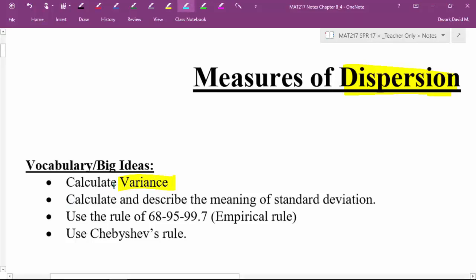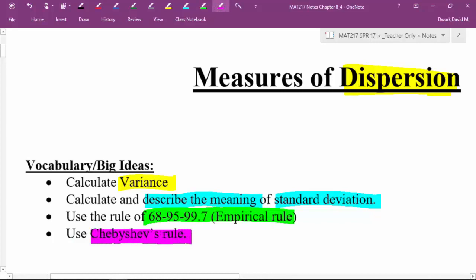We're going to find the relationship, and now notice it says calculate variance. But then calculate and describe standard deviation. We're going to use variance to get to standard deviation and understand the meaning of standard deviation. It's going to be far more important in this class. Not saying variance isn't important in general, just not in this class as much. Then we're going to also find the rule of 68, 95, 99.7. And then last but not least, we're going to talk about Chebyshev's rule.